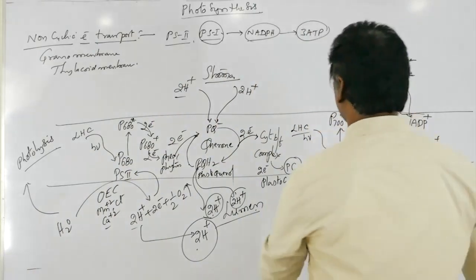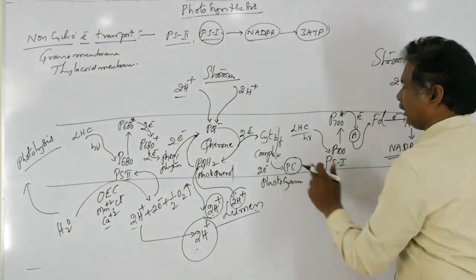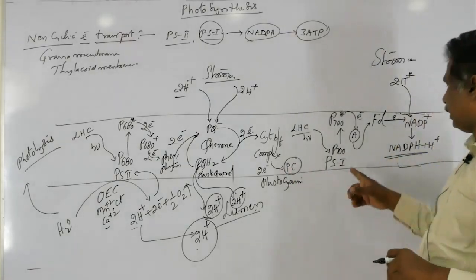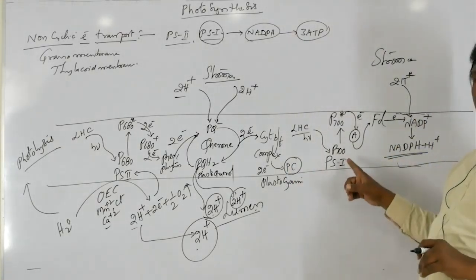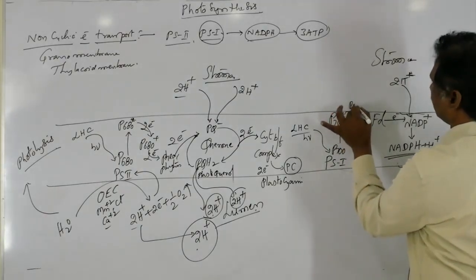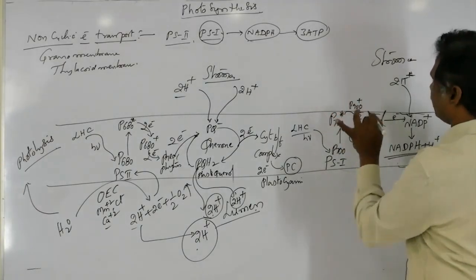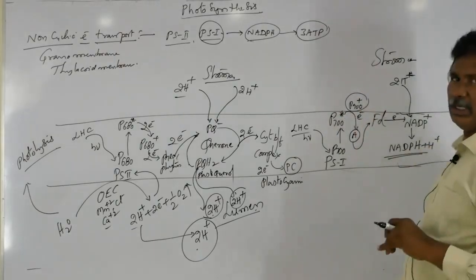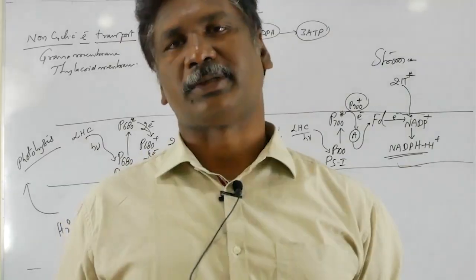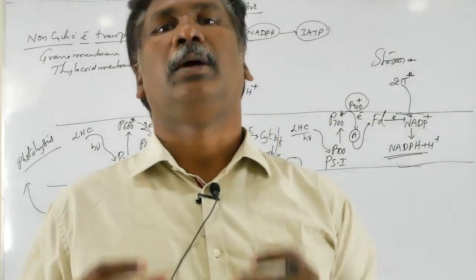So here, there is a chain breakup. Already 2 electrons are present within the plastocyanin, but you can see PS1 also lost its electrons. That is in the P700 plus condition, meaning the oxidized state. But it requires electrons to come to its normal ground state.